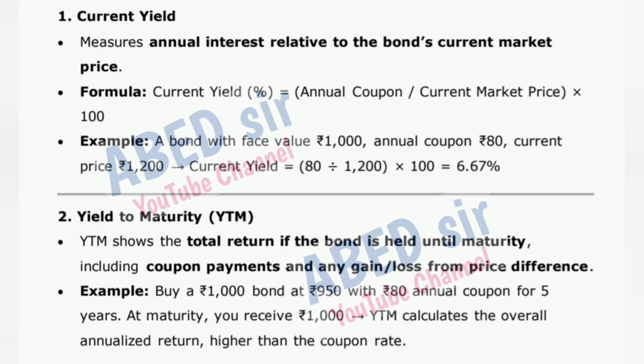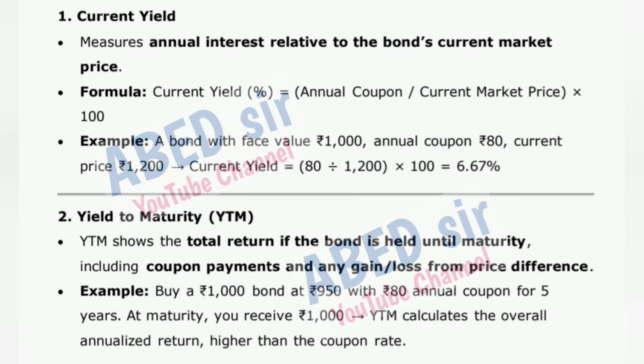Example: a bond with face value 1,000 rupees, annual coupon 80 rupees, current price 1,200 rupees. Current yield is equal to 80 divided by 1,200 times 100, which is 6.67%. 2. Yield to maturity, YTM.